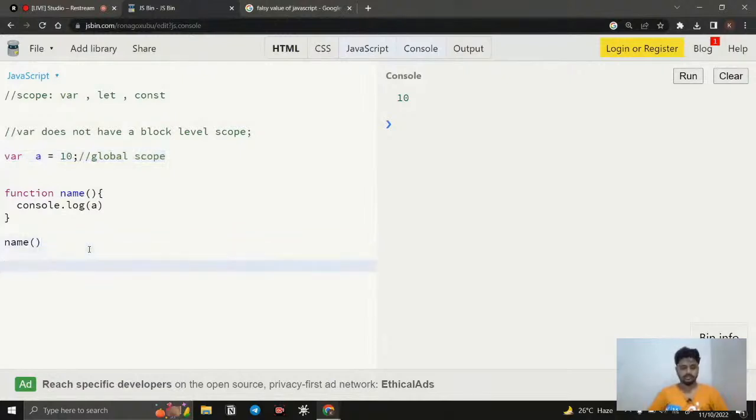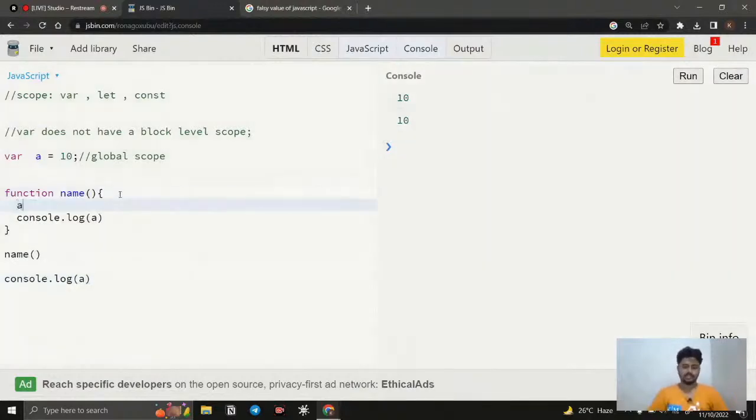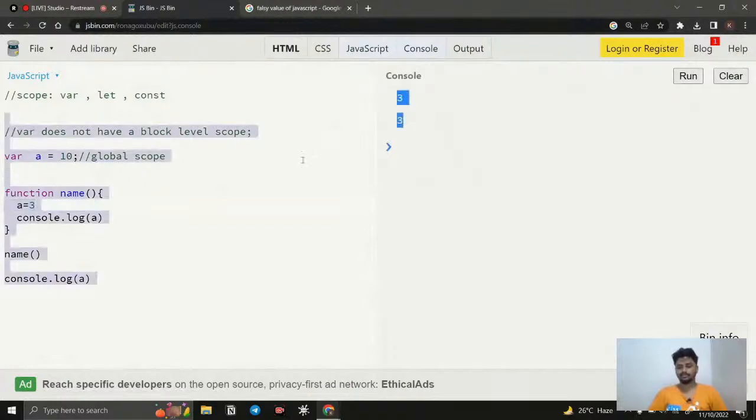If I say a equal to 10, here again we can go for console.log a, clear, and run it. You can see this is the function and this is the newly done. So we can access it outside the function and inside the function, both. And also if I simply change a is equal to 3 like this, you can see inside the function it is affected and outside the function also it is affected, right? So this is what it will do.